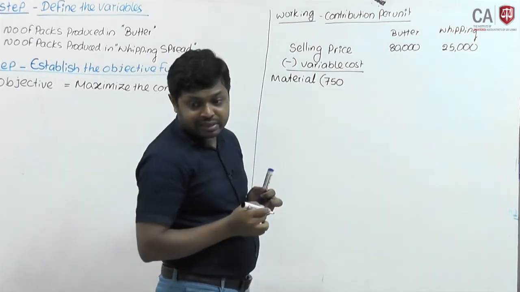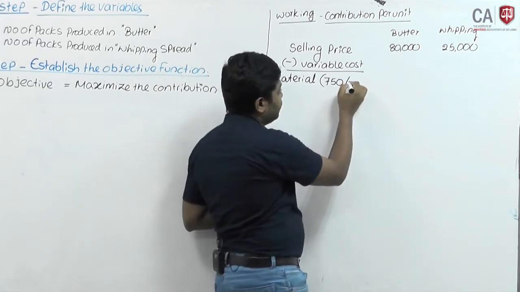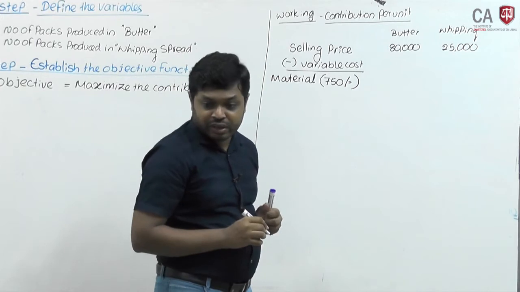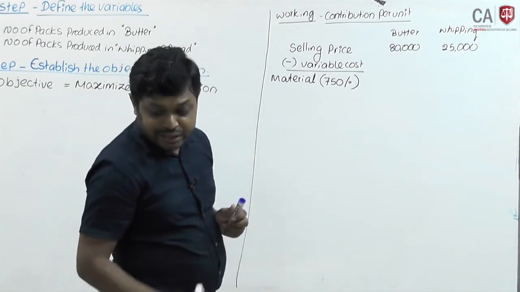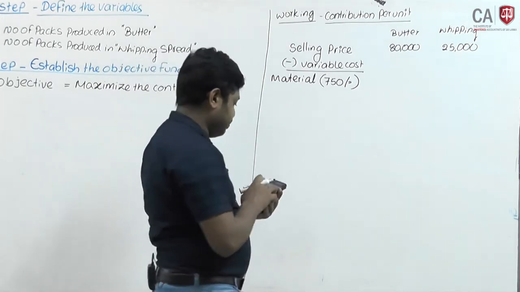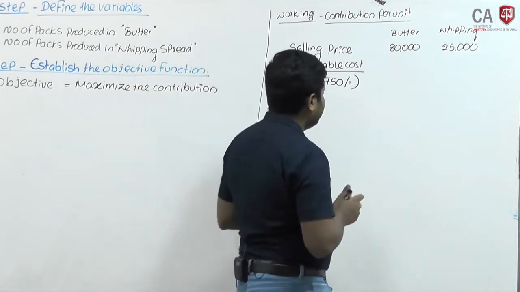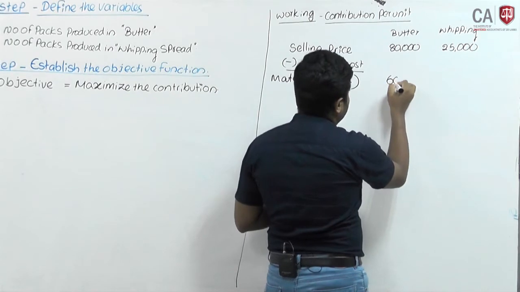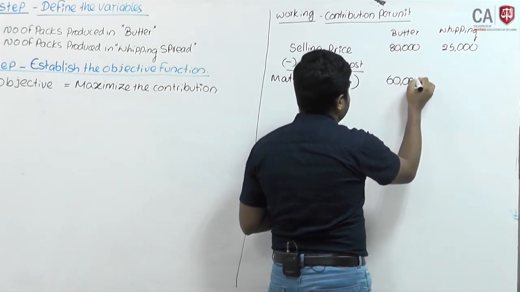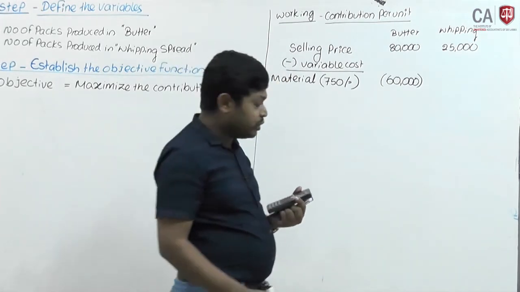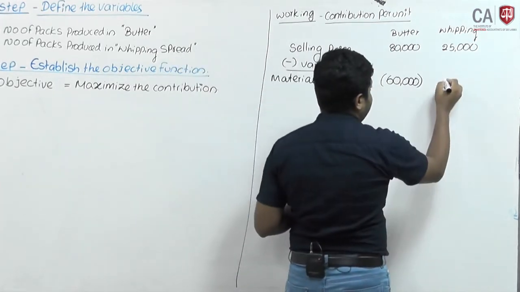Each butter pack consumes 80 liters of cream milk, at 750 each. 80 into 750, the value will be 60,000. Material cost is 60,000 for butter. Whipping spread will use 20 liters, that means 15,000.